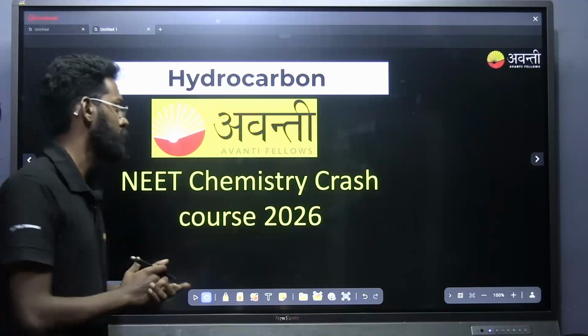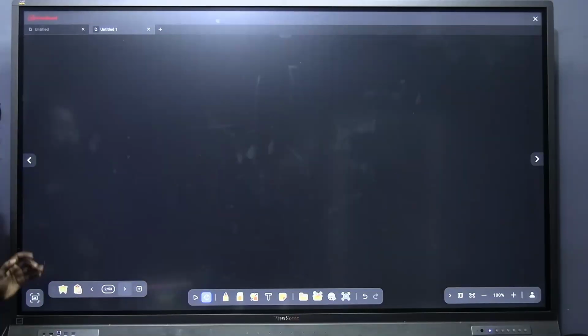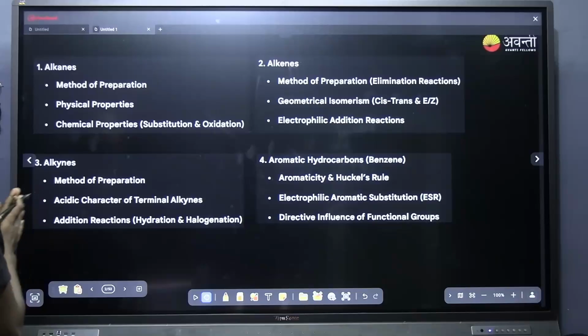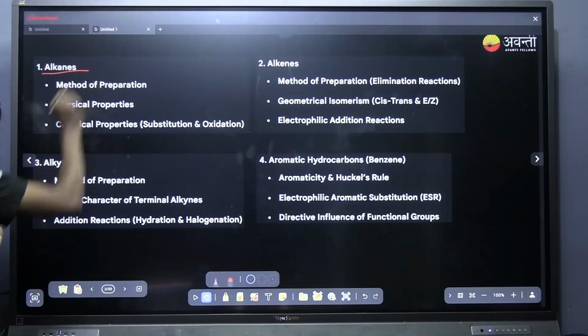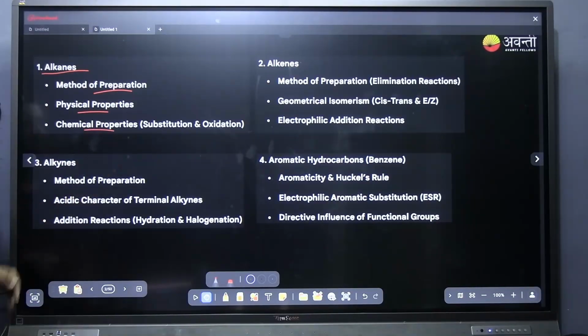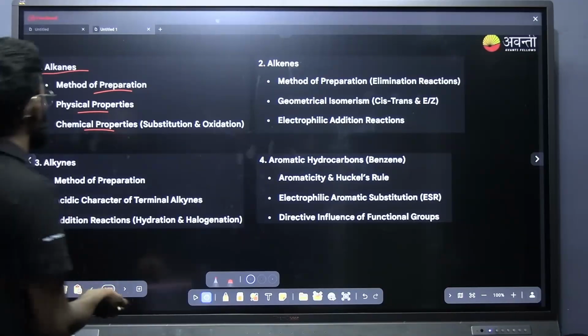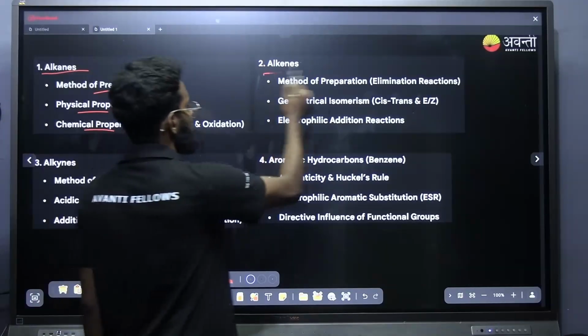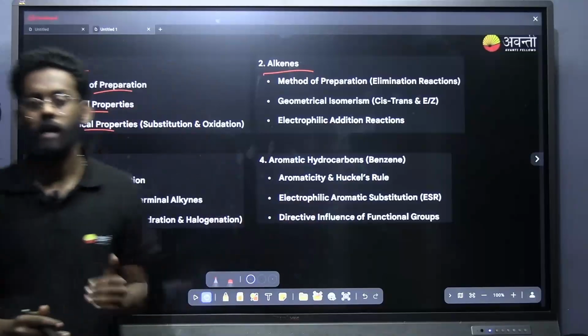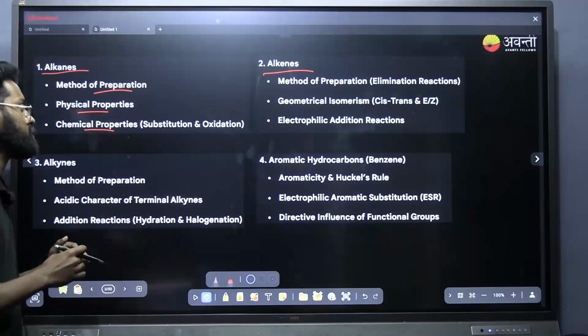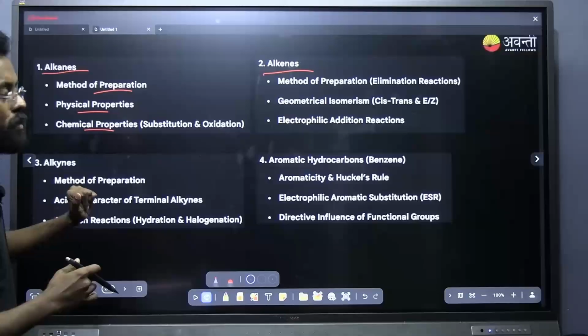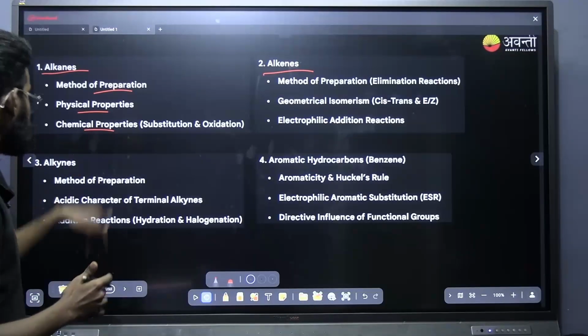Okay, we'll be starting the hydrocarbon chapter. We are going into a few important topics of hydrocarbons: the preparation, physical and chemical properties of alkanes, alkenes and alkynes.